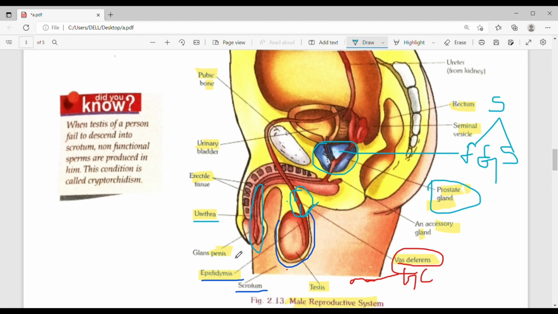Next is penis. This is penis. It is the external male genital organ, which transfers sperm to the vagina of females during copulation.